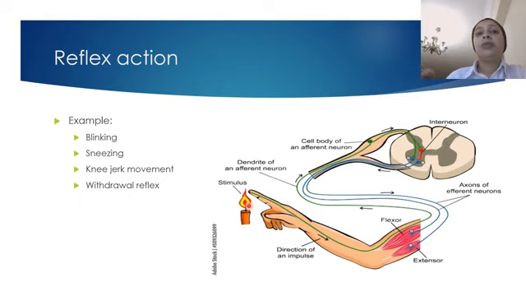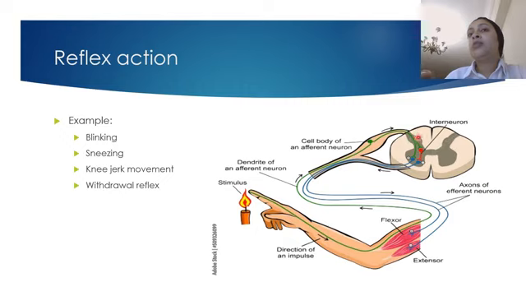So again, this is our stimulus. We have here the direction of the impulse. The receptor detects the stimulus. The electrical impulse moves along this green neuron, the sensory neuron, until it reaches the spinal cord. In the spinal cord, this information changes into an instruction to protect our body.